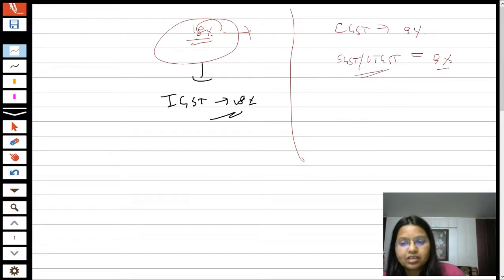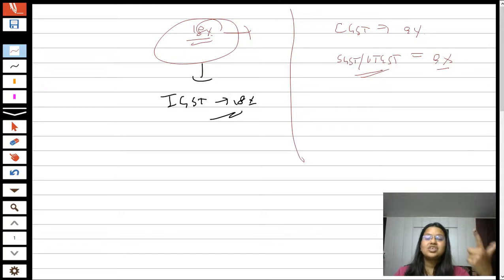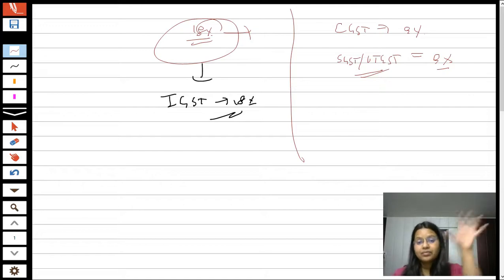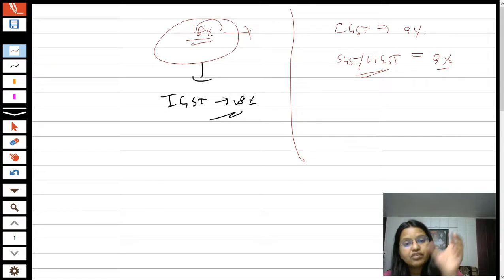It means if the region is a state or union territory with legislature, there shall be CGST 9% plus SGST 9%. But if the region is a union territory which does not have its own legislature, the taxation rate shall be CGST 9% plus UTGST 9%.